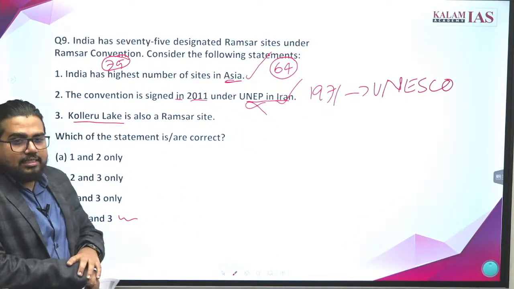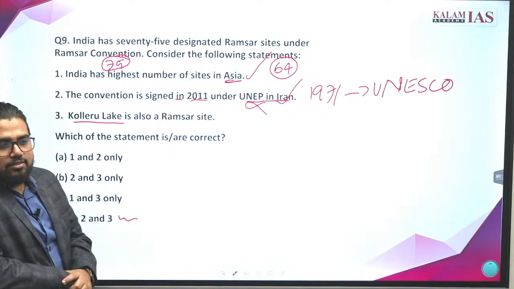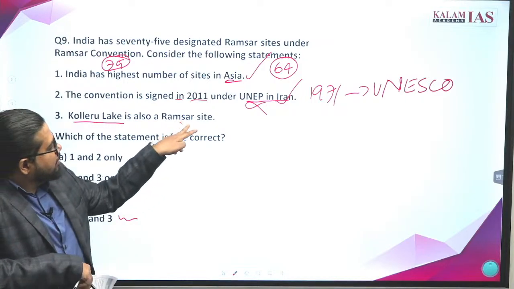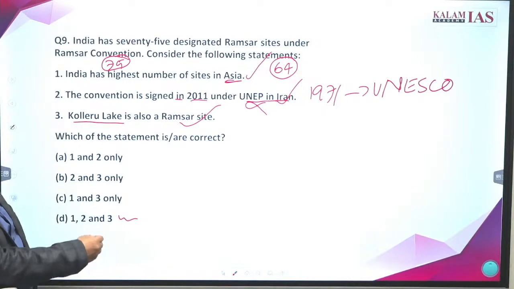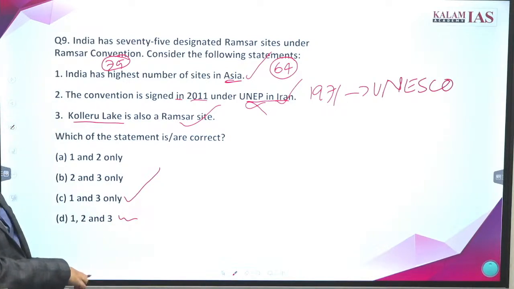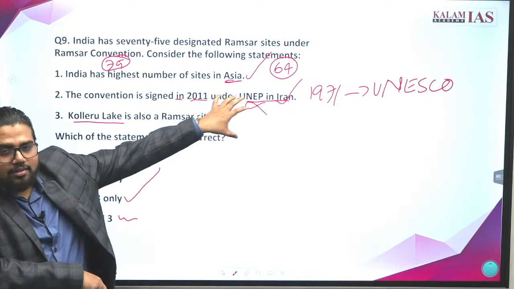Kolleru Lake, where is it? It is in Andhra Pradesh, on the banks of the Godavari river. The third statement is correct. It is, of course, a Ramsar site. So what is the option here? C is the correct one, 1 and 3 only.